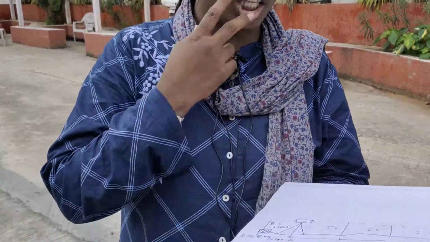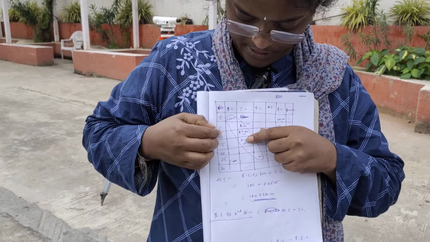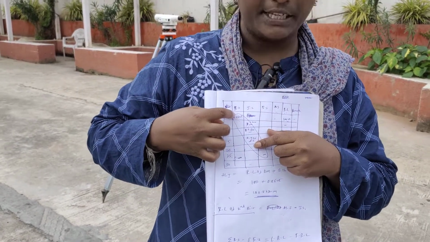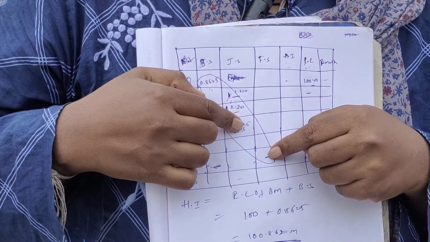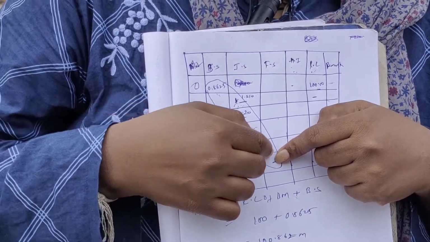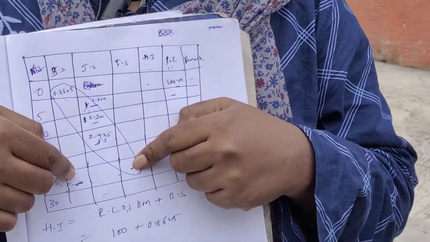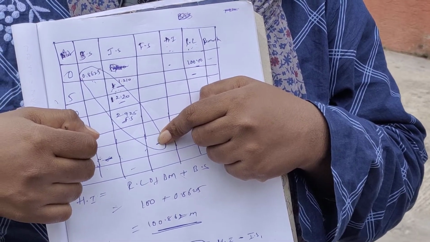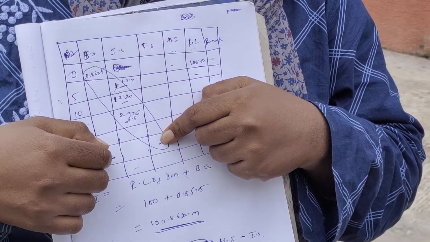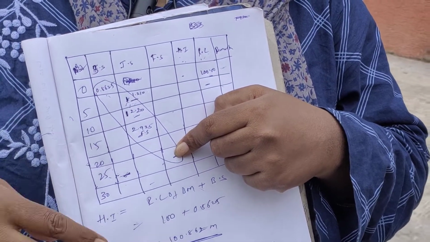Here you can see we are placing backside values, intermediate site values, and one more, the foresight. Whenever we are shifting the point, at that moment we will place the backside in the same row, as we are taking the value on the same staff at the same position, right?